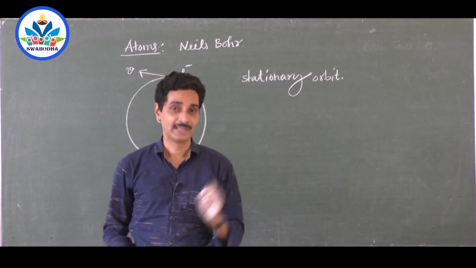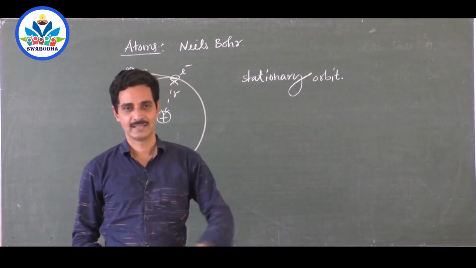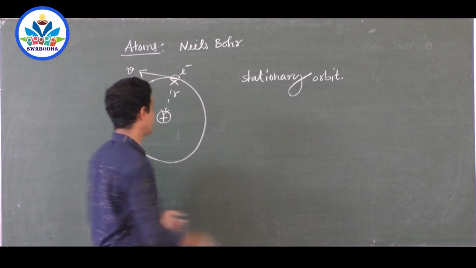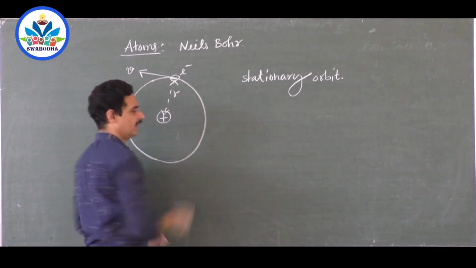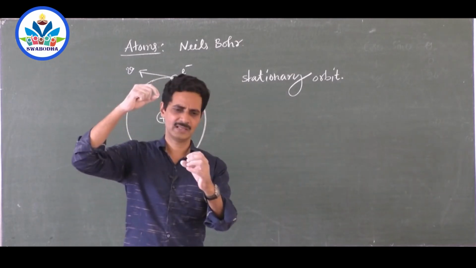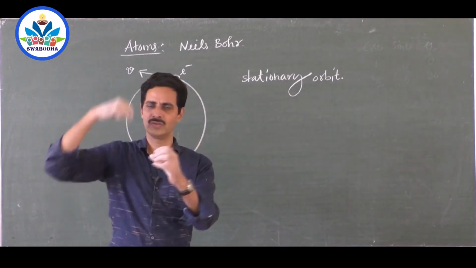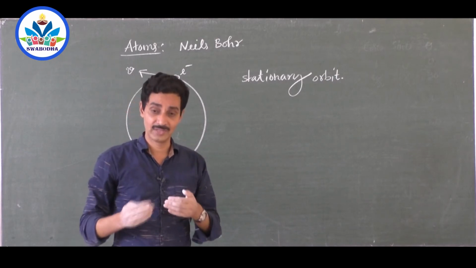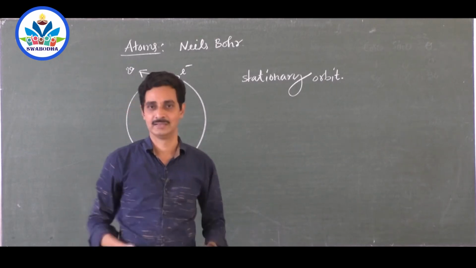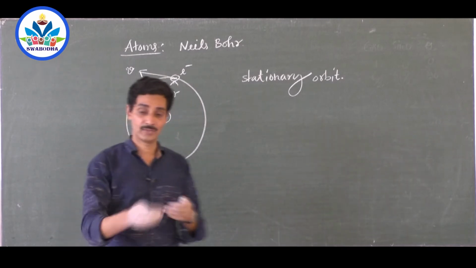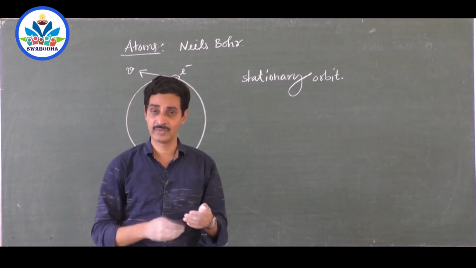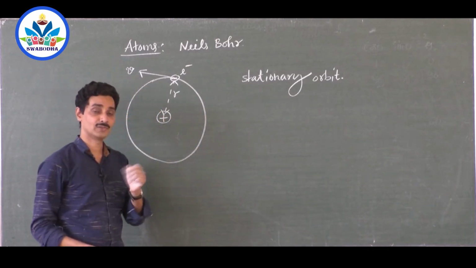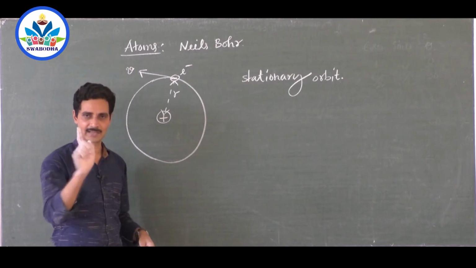Bohr says, if you are choosing a path for the electron, suppose I want to put an electron here. I want an electron at a particular distance from the nucleus and it has to revolve around the nucleus. That's my wish, right? But whether that wish is permitted or not. Whether you can expect an electron, whether you can see an electron actually revolving in that path or not. Bohr says, if you want an electron to move in a particular orbit, then there are conditions.